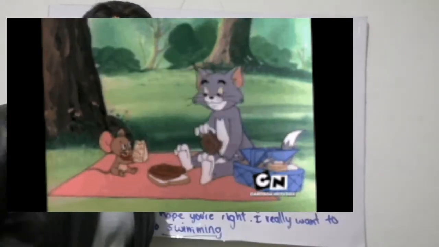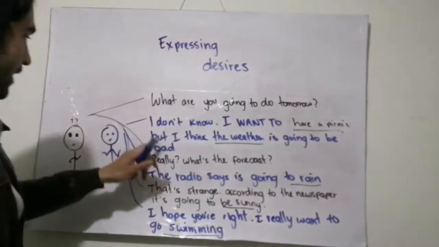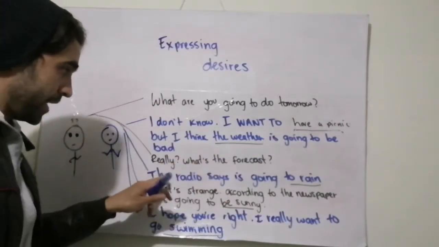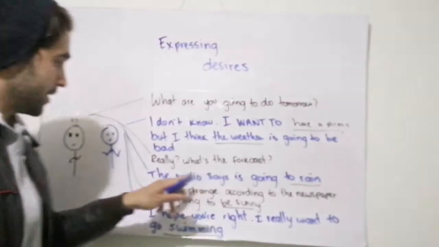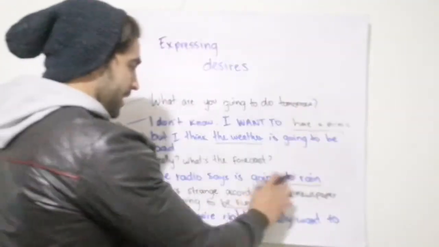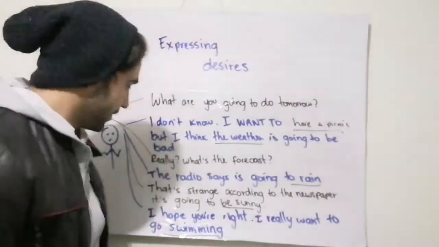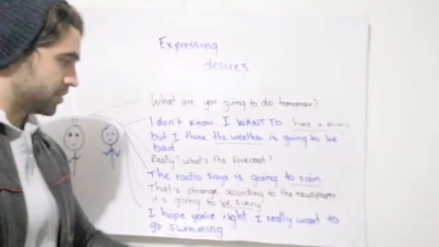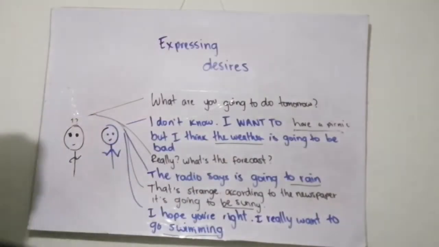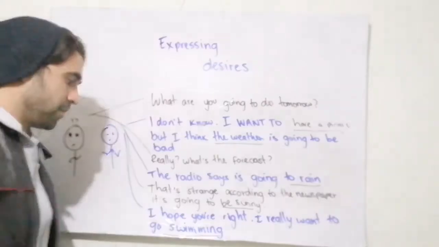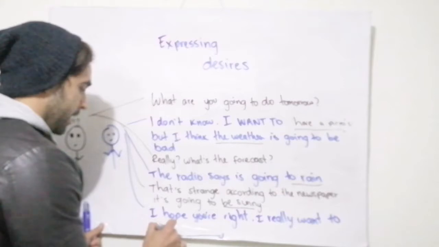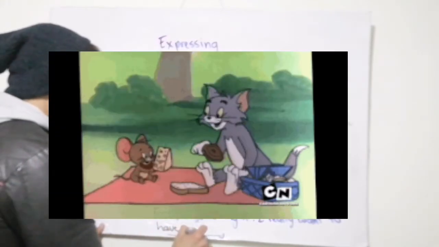I want to have a picnic. But I think the weather is going to be bad. Really? What's the forecast? The radio says it's going to rain. That's strange. According to the newspaper, it's going to be sunny. I hope you're right. I really want to, and here we change the verb. I really want to have a picnic.